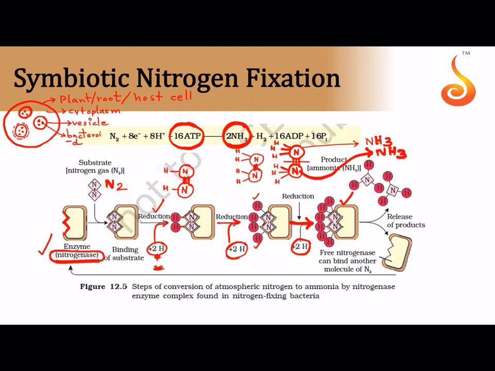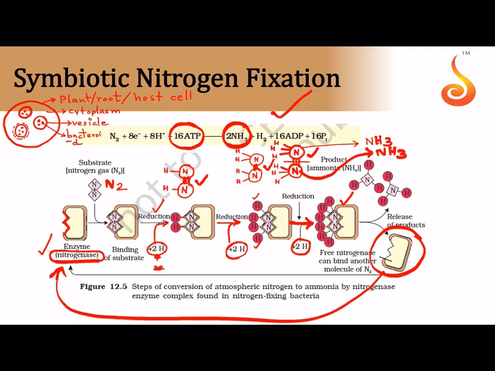Okay, so here there should be a double bond to suit the valency of nitrogen. So what was a triple bond will now get reduced into a double bond structure. Is that clear? So one of the electrons is shared with hydrogen now. As a result, the triple bond becomes a double bond, and then it becomes a single bond, and then when 3 hydrogens are added, there is no triple bond anymore between the nitrogens. So the 2 nitrogens split and they now become NH3, NH3. And now see, the enzyme is free again. Again the enzyme will go back to the first step, bind to a nitrogen molecule, and the same process will be carried forward again.